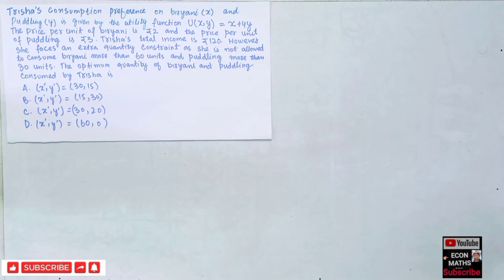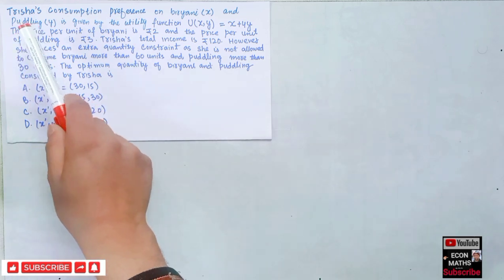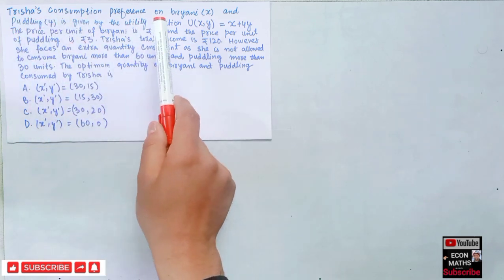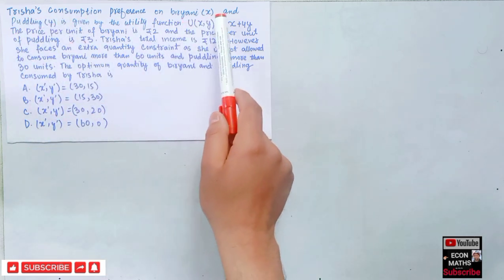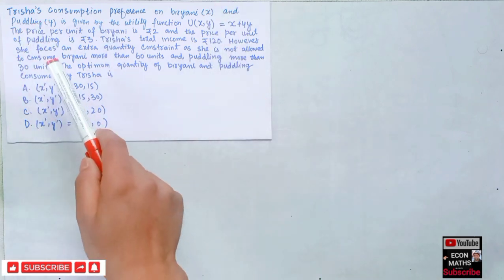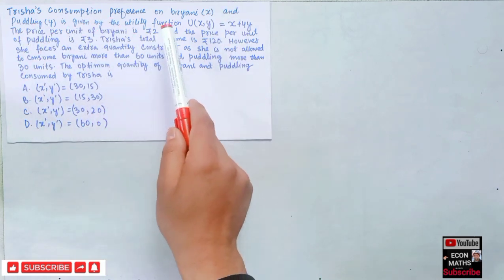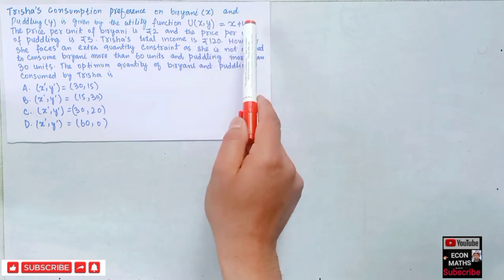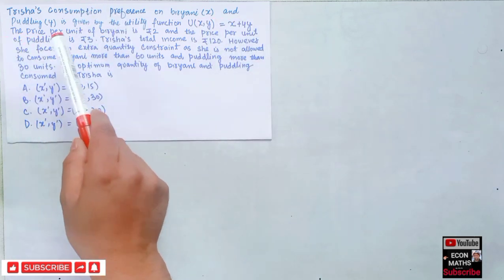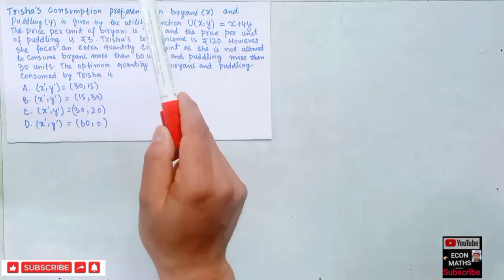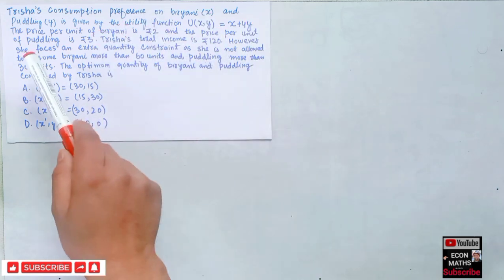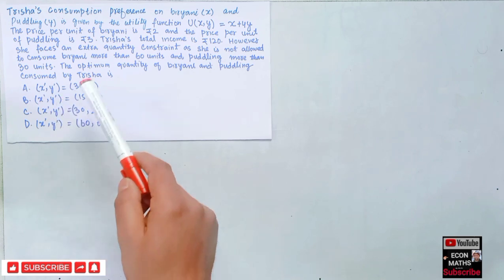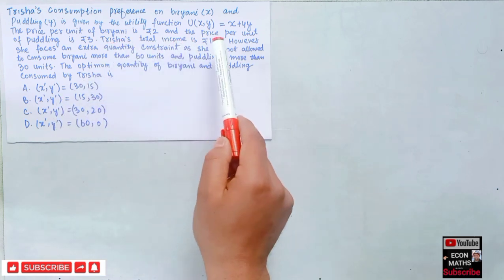Another question that was asked in the GATE economics paper of 2021 is: Trisha's consumption preference on biryani, denoted by x, and pudding, denoted by y, is given by the utility function u of x, y is equal to x plus 4y. This is the utility function of Trisha. The price per unit of biryani is given as 2 rupees and the price per unit of pudding is given as 3 rupees. Trisha's total income is given as 120.